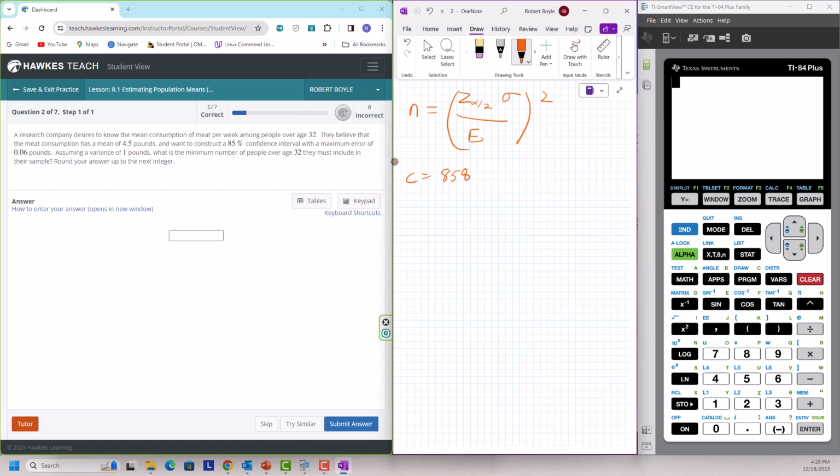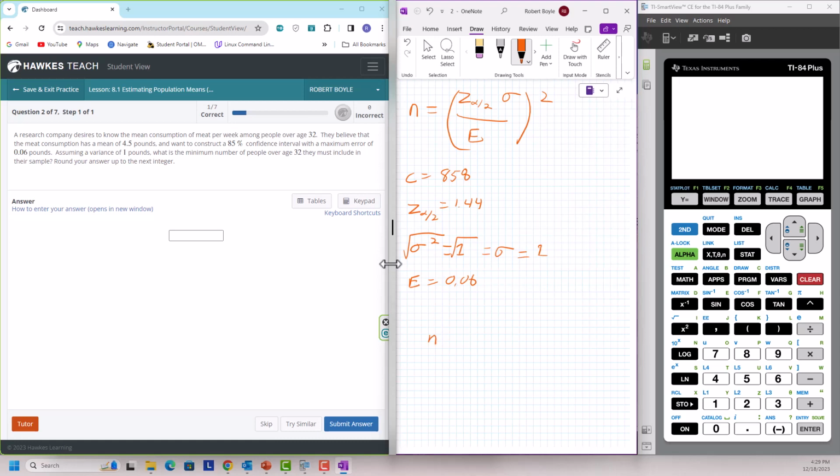And if you have your table handy, you will realize that this corresponds to a critical value of 1.44. We know that our variance, not our standard deviation, our variance, which is sigma squared, is equal to 1 pound. That's kind of cool, because if my variance is 1 pound, then the square root of my variance, which is equal to my standard deviation, is also equal to 1 pound. So that works out. And we know that our maximum error, E, right here, is 0.06 pounds. So we have E, we have sigma, not sigma squared, sigma, and we have our critical value.